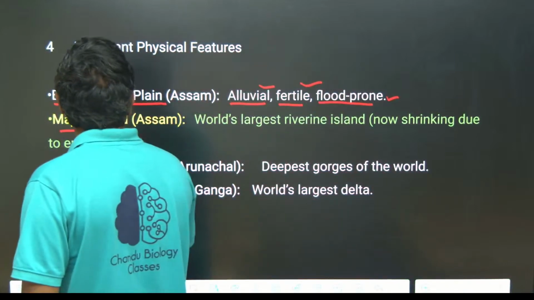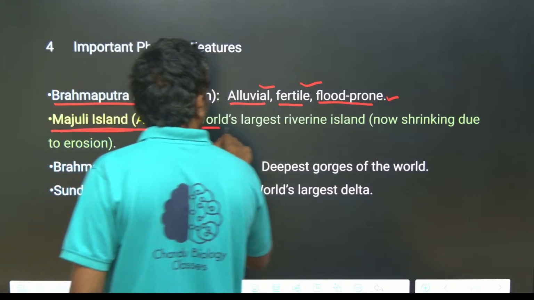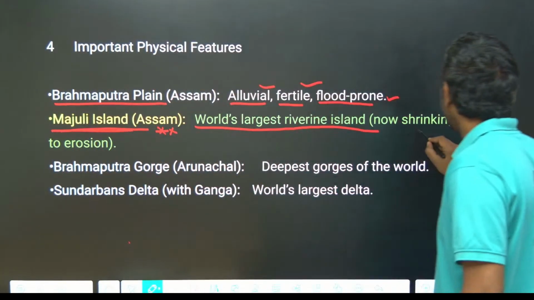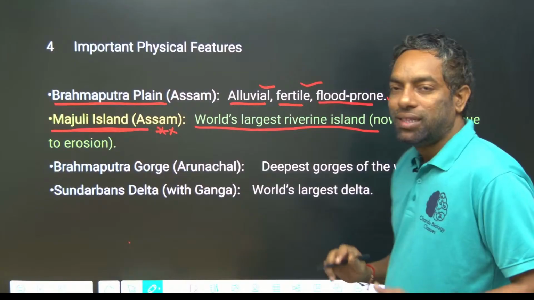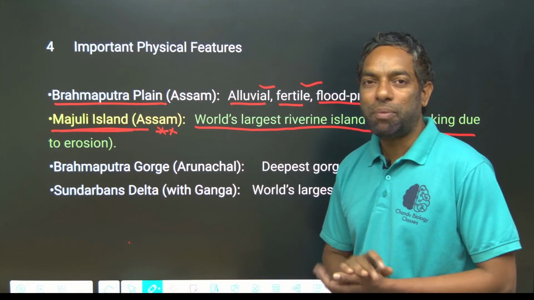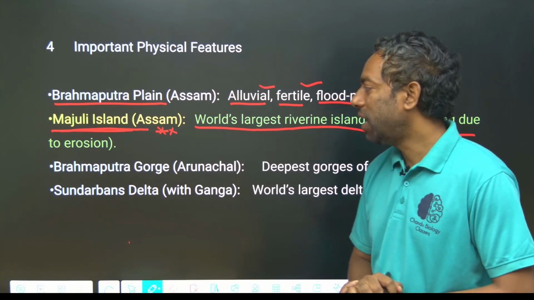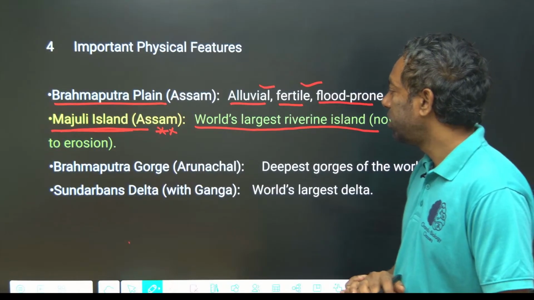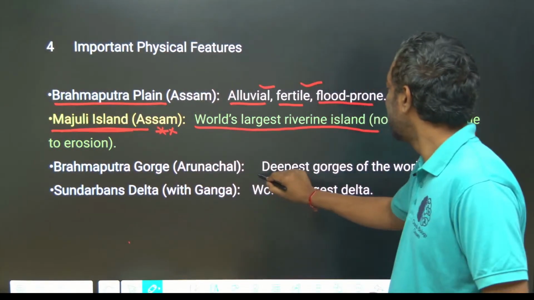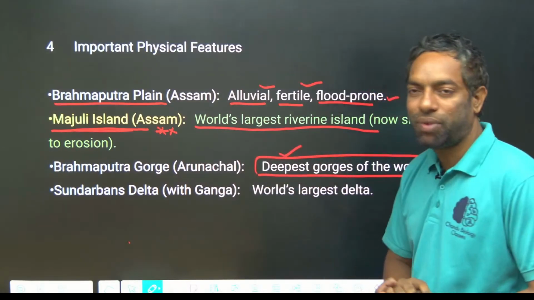Majuli Island in Assam is the world's largest riverine island. This is the most important island in the Brahmaputra river, in Assam, guys. Majuli Island. The Brahmaputra gorge is in Arunachal Pradesh, which is the deepest gorge in the world. This is also important.